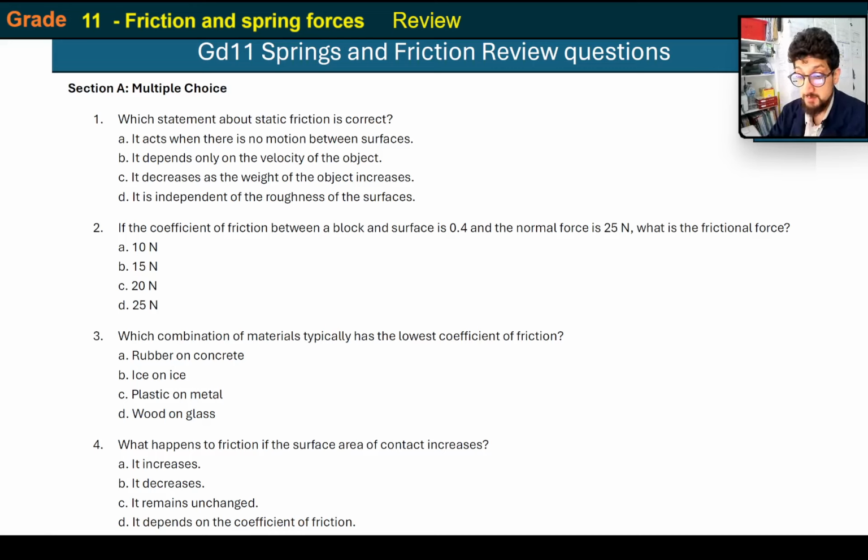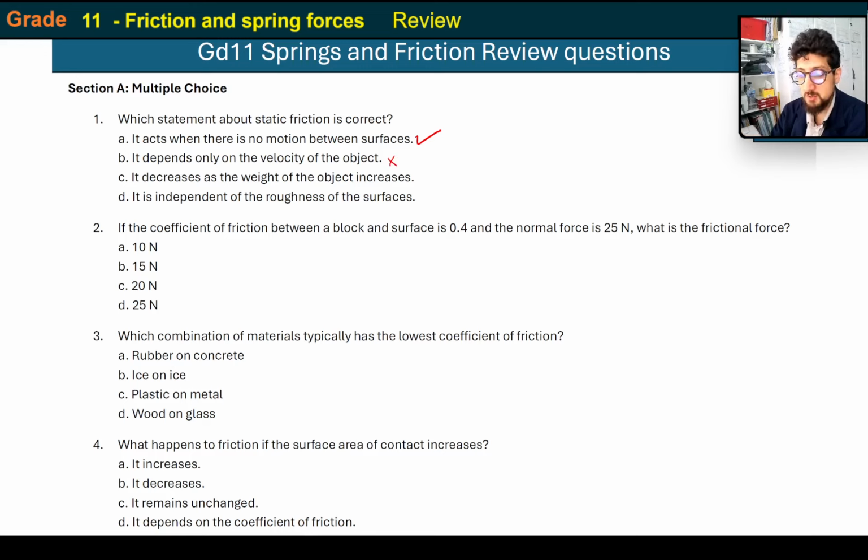This is the review sheet, obviously. Which statement about static friction is correct? It acts when there is no motion between the surfaces. Absolutely, that's true, because static friction has to do with objects not moving. But let's just, for physics sake, look at the others. It depends only on the velocity of the object. It doesn't depend on the velocity of the object, because the object has to be static, as in not moving.